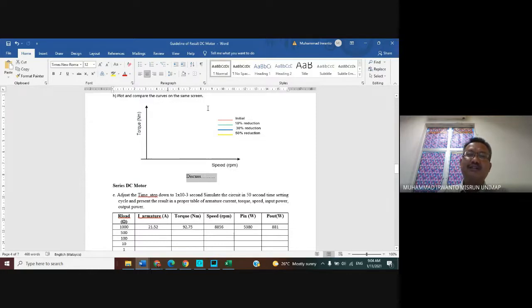Then discuss. What is the trend? How, if the RF value is reduced, how about the torque versus speed curve? That is the core of the discussion.